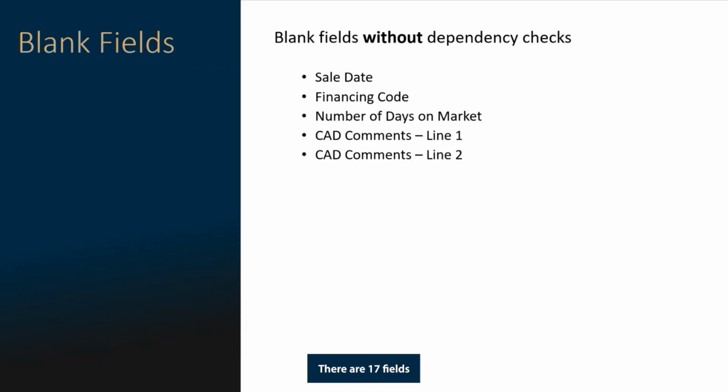There are 17 fields that may be blank on the EPTS. However, 12 of those fields will have dependency checks that are outlined in Appendix 2. There are 5 fields that may be blank and have no dependencies on other information.